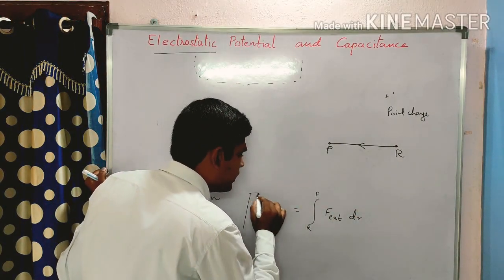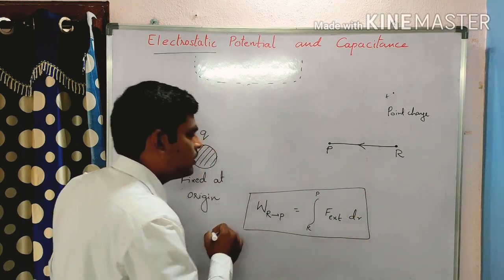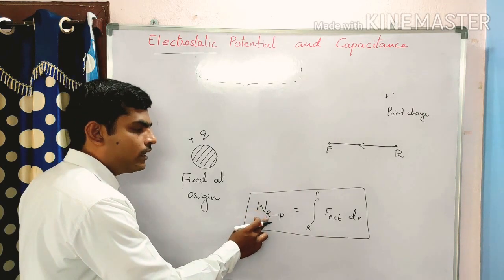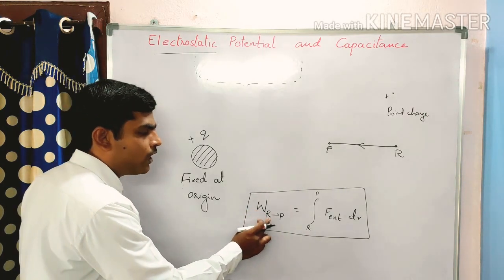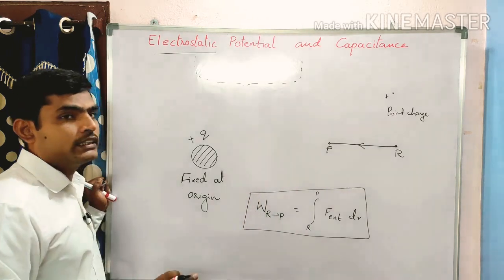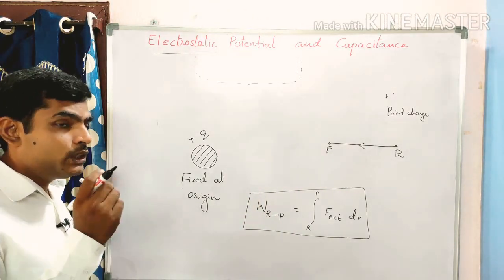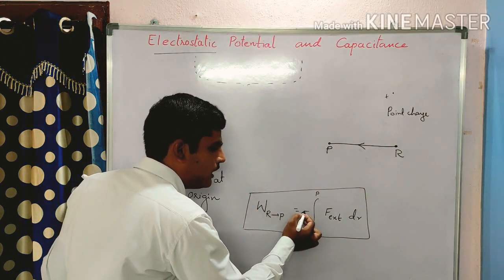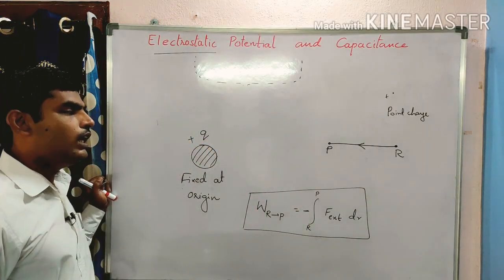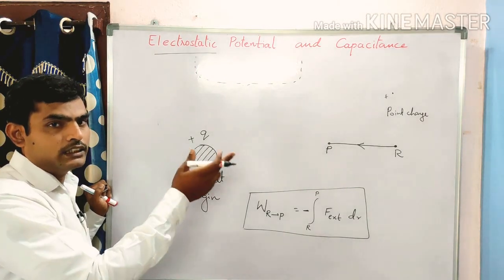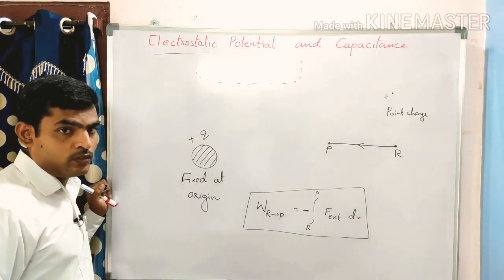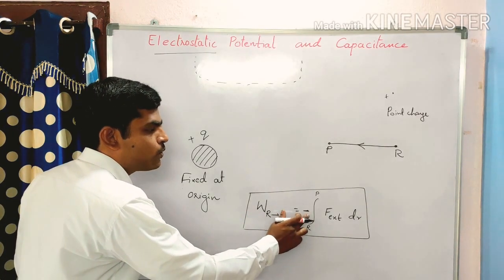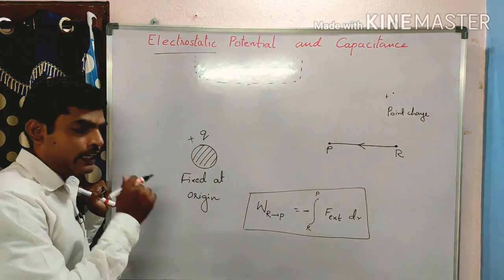This is the work done. W R to P, work done in bringing a positive charge from R to P is equal to what? External force. And one more thing to be noted, that this force or this work done is always opposite to the force exerted by the charge, opposite in direction. So what we are writing, work done from R to P is equal to minus of force, external force.